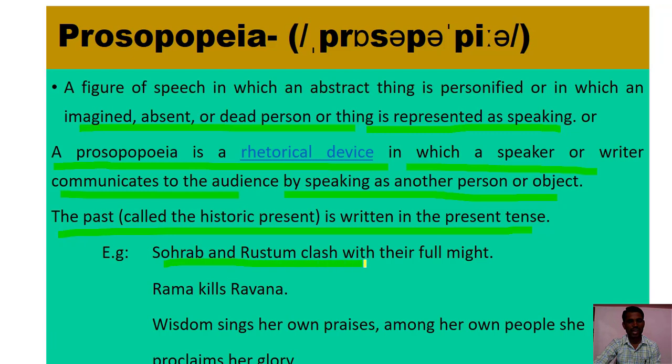Sohrab and Rustum clash with their full might. It is the past, but now we have written this in present tense. So that is prosopopoeia. Next example, Rama kills Ravana. It's also past, but we have written it in present tense. Next example, wisdom sings her own praises among her own people. She proclaims her glory.